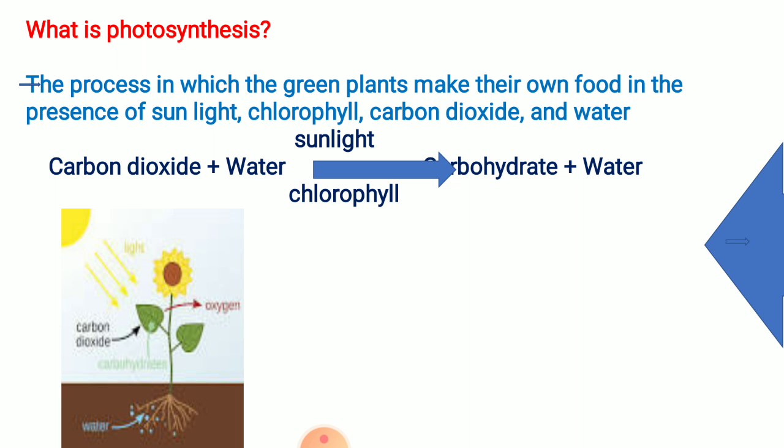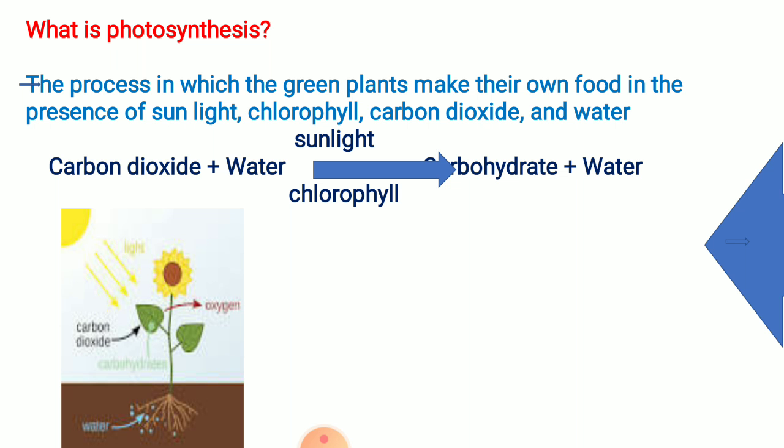So due to this chlorophyll, what happens? You see the picture carefully. The chlorophyll present in the leaves captures the sun rays, means collects the photons, light energy. Photo means light. It captures the sunlight and uses the water absorbed by the roots of the plant and carbon dioxide. It converts these things into carbohydrate.